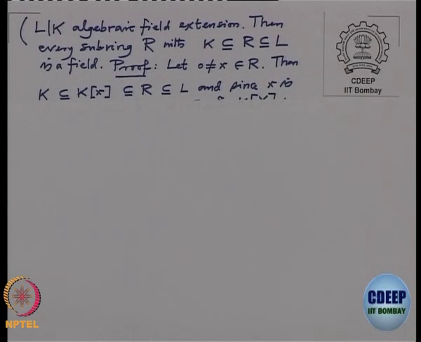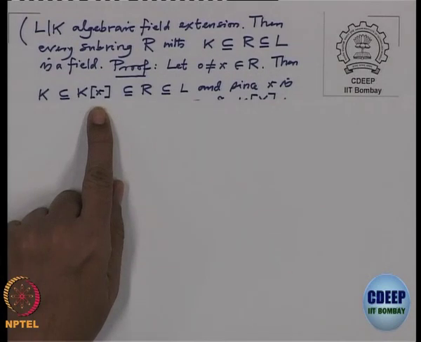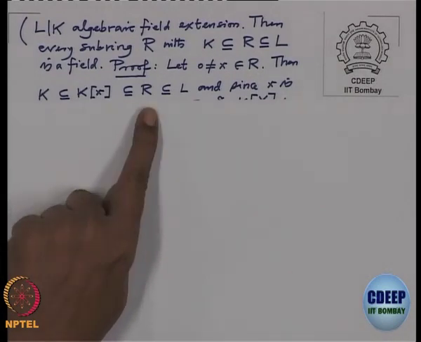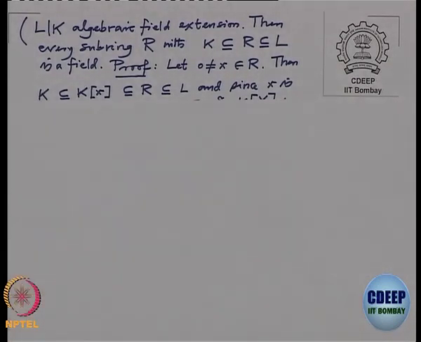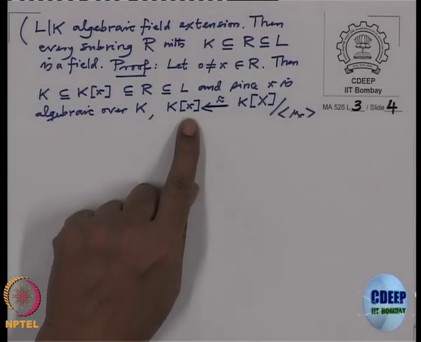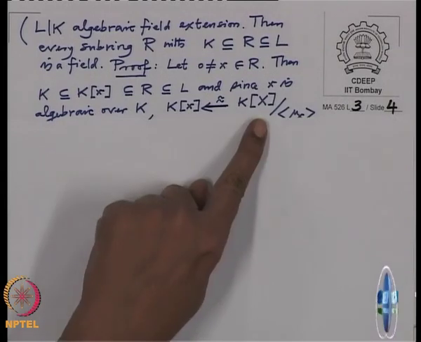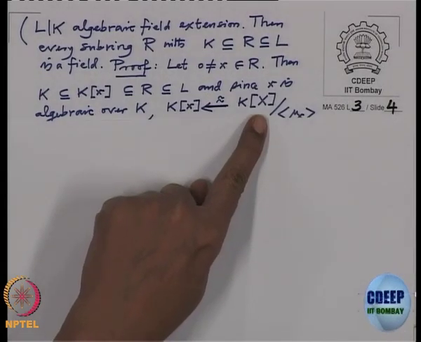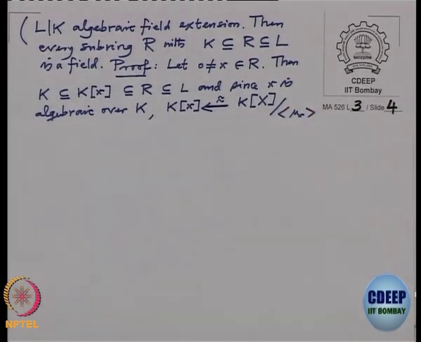So, if X is contained in R and K is contained in R, then the smallest subalgebra of R which contains X will also be contained there. So, this K[X] is contained in R, but X is algebraic over K. Therefore, this K[X] is nothing but the residue class of the polynomial ring in one variable modulo the ideal generated by the minimal polynomial of X.